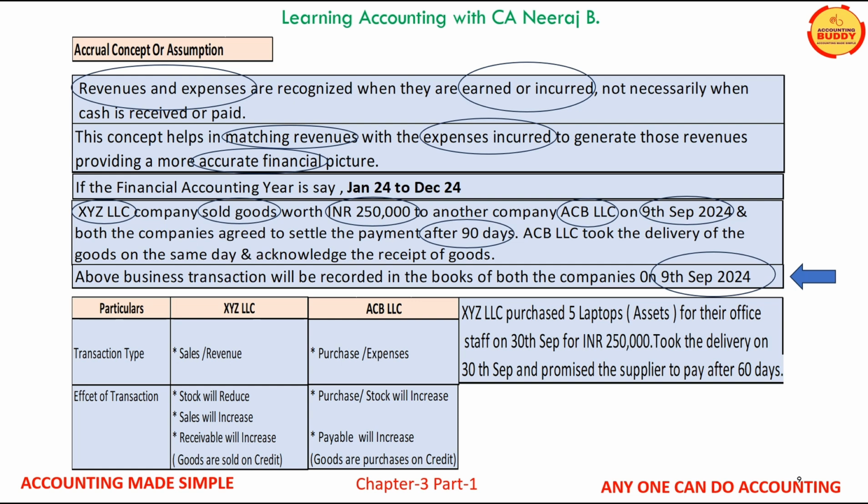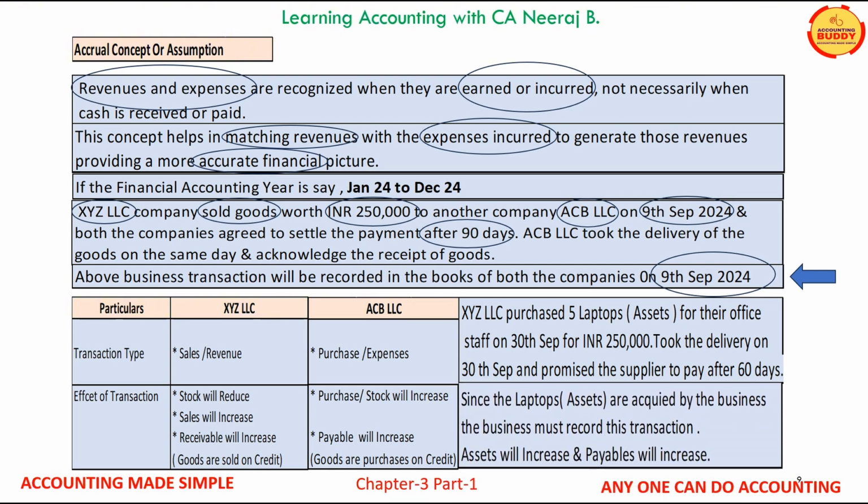Let us now take another example of assets purchase. XYZ LLC purchased 5 laptops for their office staff on 30th of September for INR 250,000. They took the delivery on 30th of September and promised to pay the supplier after 60 days.